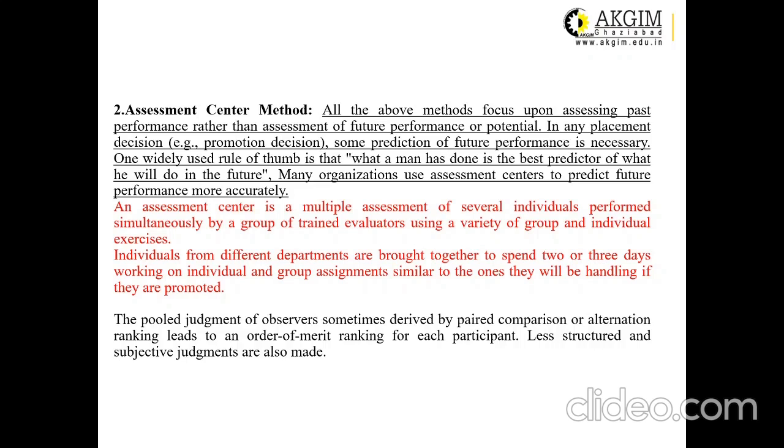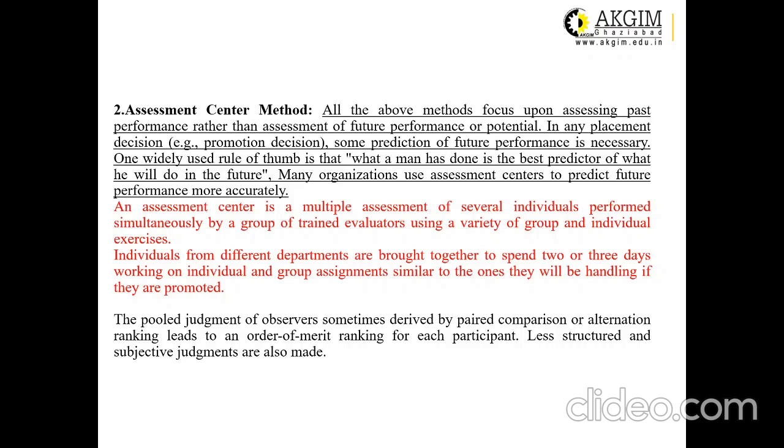For example, if you are looking at a higher designation or the promotion of some person, this is the technique. Assessment center is a technique with which you can assess the employees for future performances. If you go with the formal concept, it may be defined as: an assessment center is a multiple assessment of several individuals performed simultaneously by a group of trained evaluators using a variety of group and individual exercises.